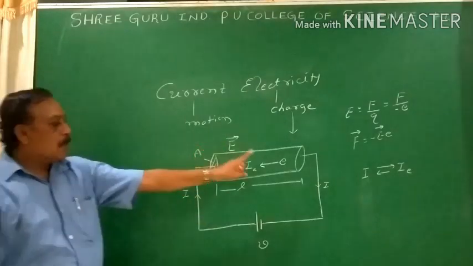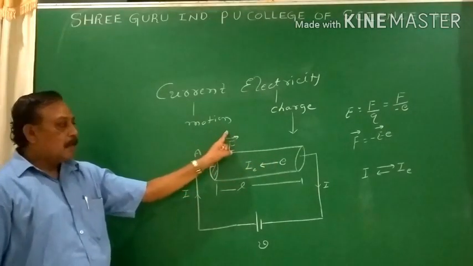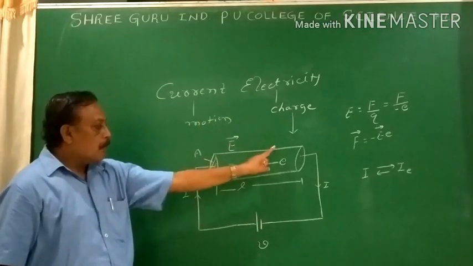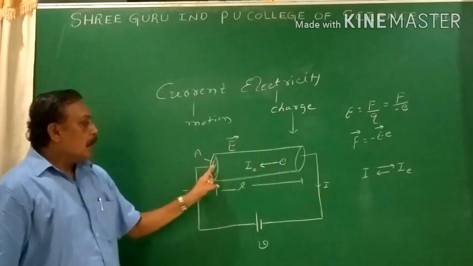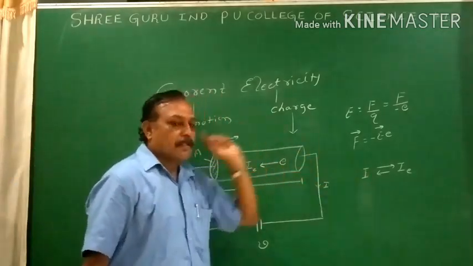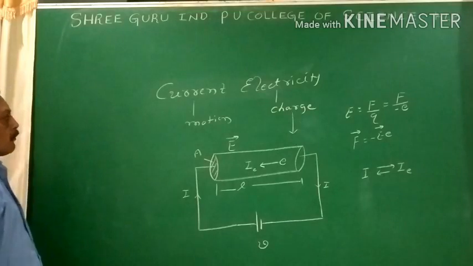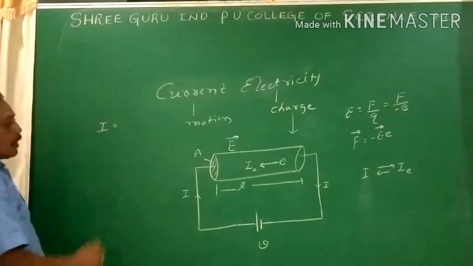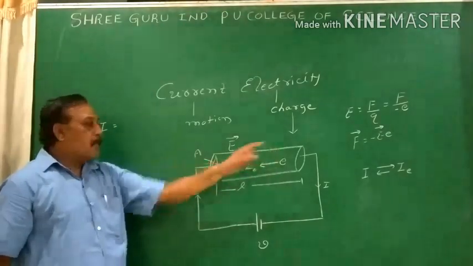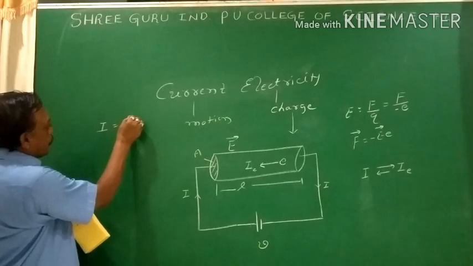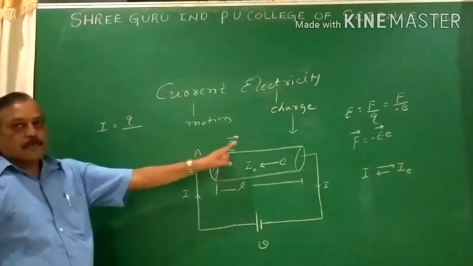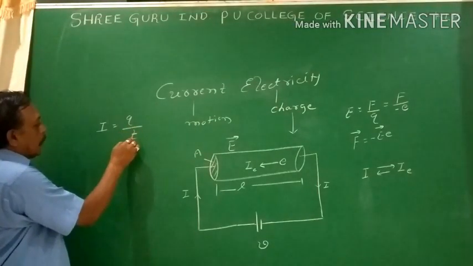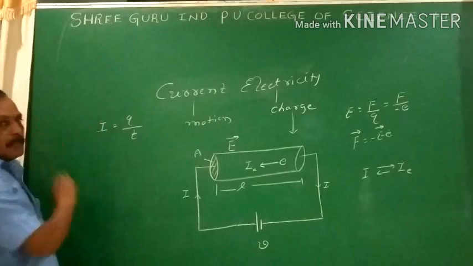What makes these electrons move? That is the electric field. Because of the existence of the electric field, the random motion of the electrons is set in a proper direction and the electrons are in motion, and then a current is constituted. Then we come to the definition of current. The electric current is defined as charges in motion. The charge is nothing but Q. For every activity there must be a time factor associated with that activity. So with time t, we can say that the rate of flow of charge is nothing but current.